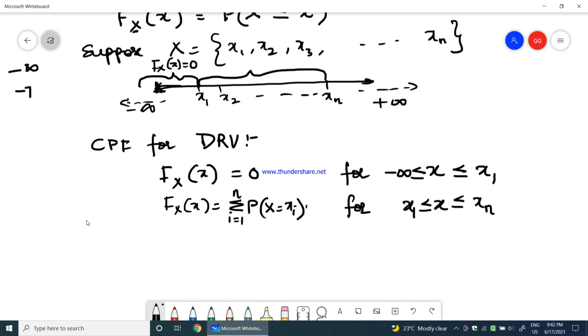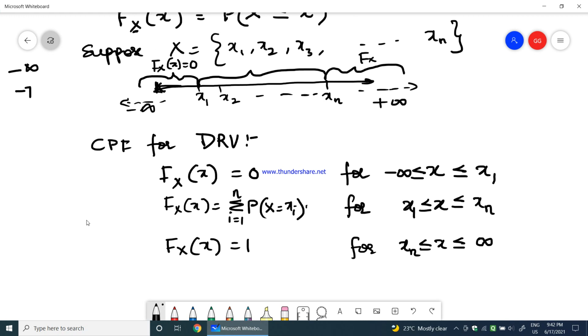Finally, F_X(x) would be equal to 1 for x being greater than or equal to xn and less than or equal to infinity. It means that from here to infinity, F_X(x) would be equal to 1. So I hope you got it, that the cumulative distribution function for a discrete random variable would be equal to all the values that I have written.